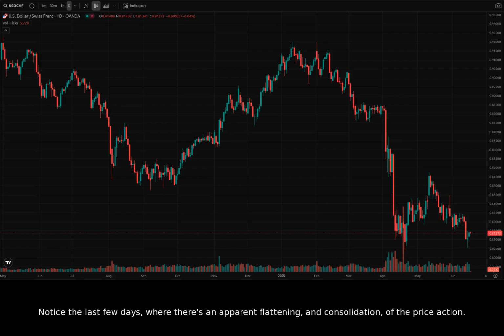Notice the last few days, where there's an apparent flattening and consolidation of the price action. The recent decline from highs around 0.83 to the current level suggests significant bearish pressure. However, the consolidation hints at a possible reversal or at least a temporary pause in the downtrend.